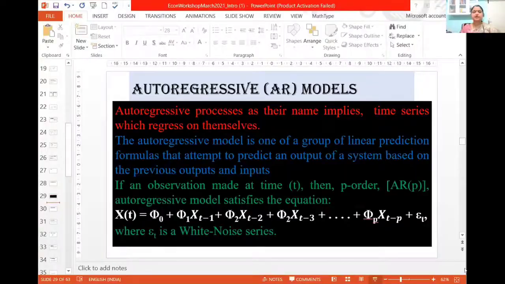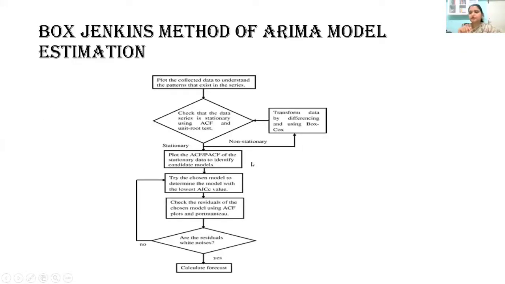The most common or the most powerful procedure with which we identify the parameters of an ARIMA model is called the Box-Jenkins method. It is a very popular method, and there aren't many substitutes or parallel methods with this ease with which you understand or estimate an autoregressive model. Once we have understood it, we can utilize it for future prediction. It will help us in predicting the future. So the Box-Jenkins method in ARIMA model estimation has a few steps.